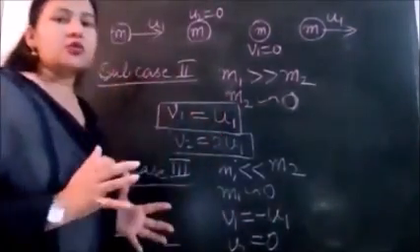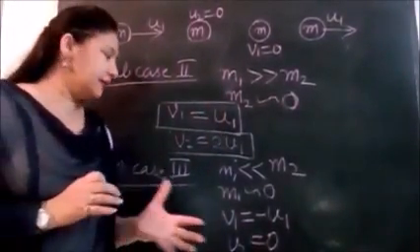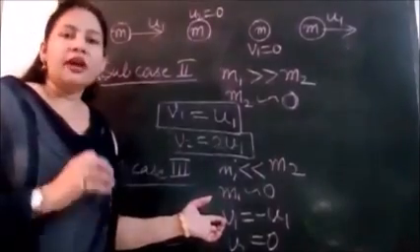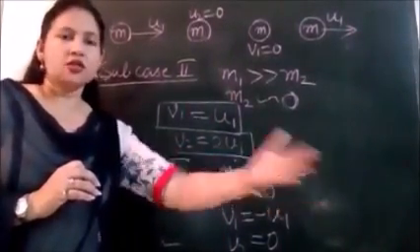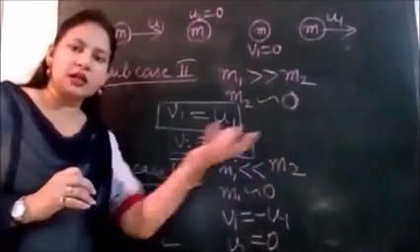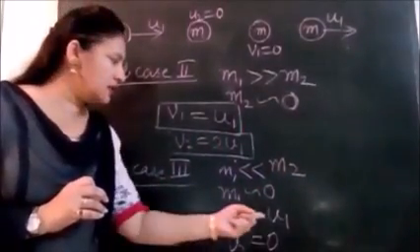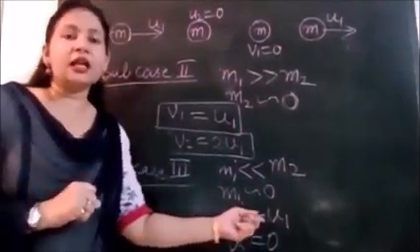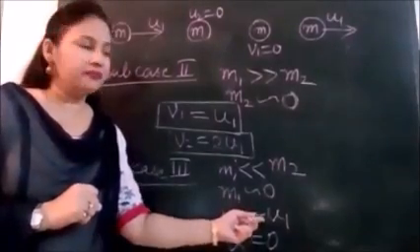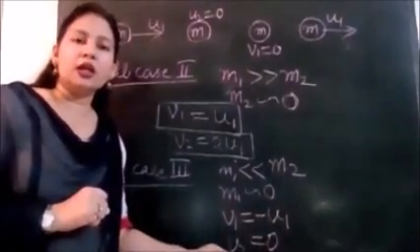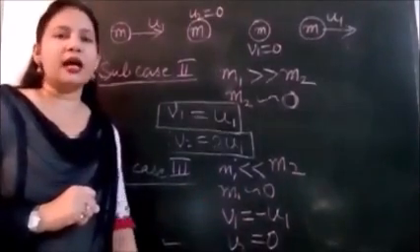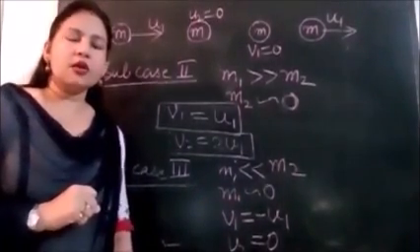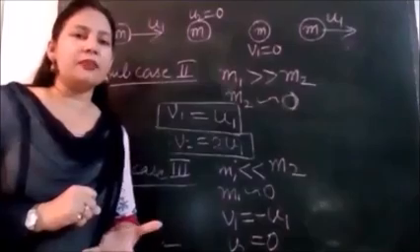So visualize this situation, what is happening exactly here. A very light object is striking a heavy object which is at rest. When it strikes, it rebounds, it comes back with the same speed. That is why we are having a negative sign. That means it is changing its direction. And the heavier body still remains at rest. Nothing happens to it. So what can be the best example for this?